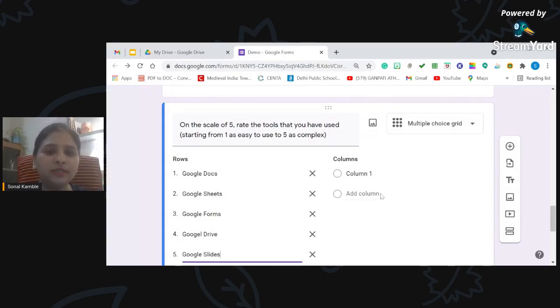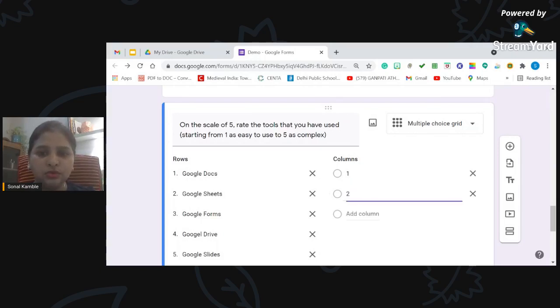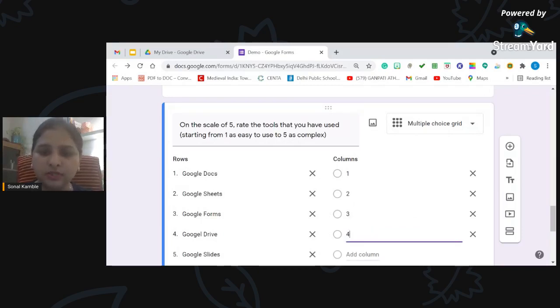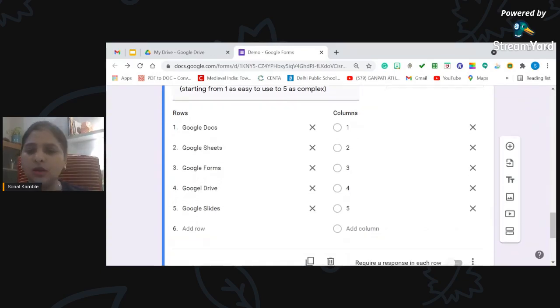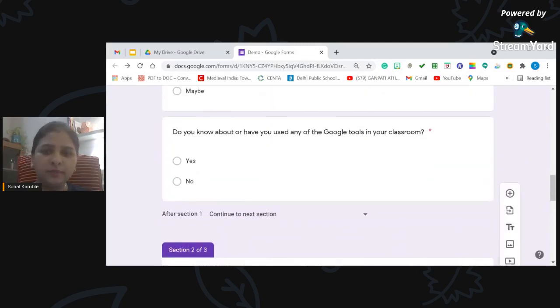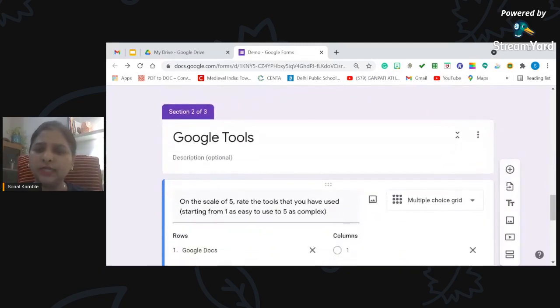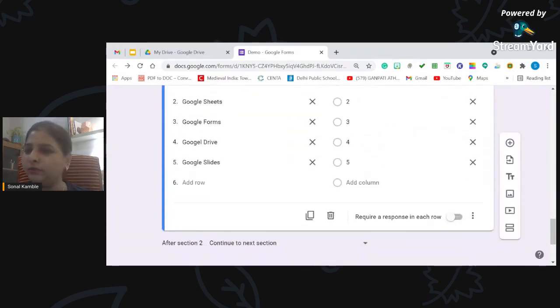So now what to do with this? Just putting up the rows is not going to help me. So I need to give the scale, isn't it? So now I am going to give 1, 2, 3, 4, sorry, 4 and 5. Oh, it's okay. It's not going there. Okay. So now I have given the rows also. I have labeled the rows and I have labeled the columns. So now I think we have created many things. So is it time to check the form? Let's add one more thing first and then we will see.